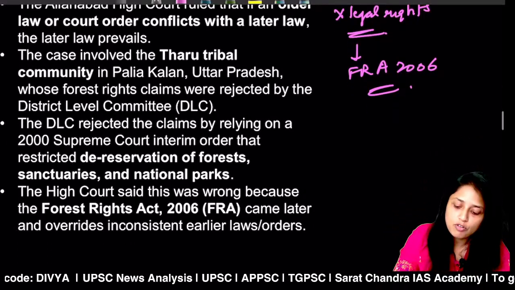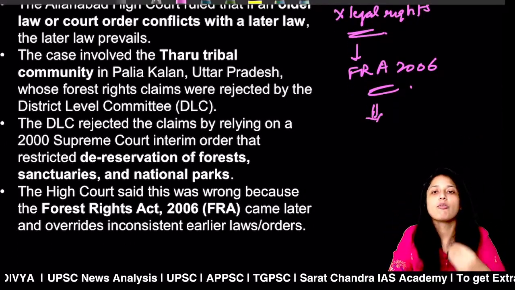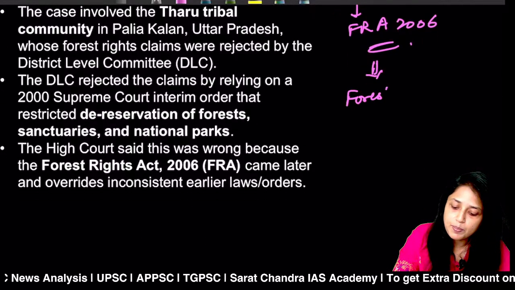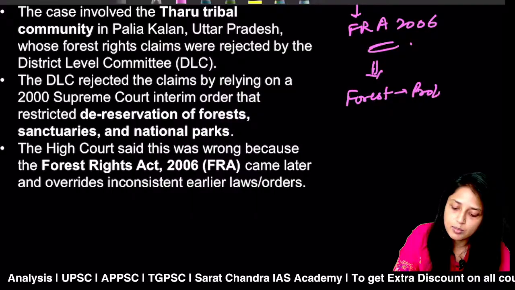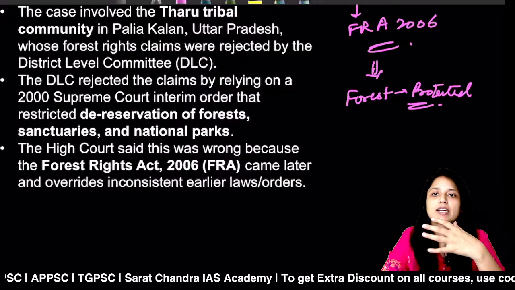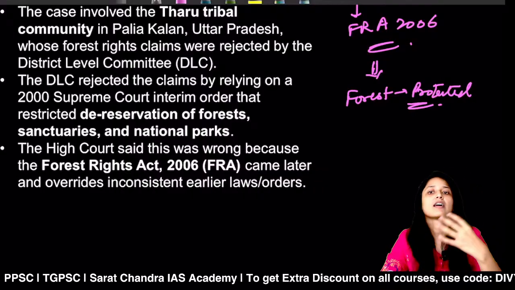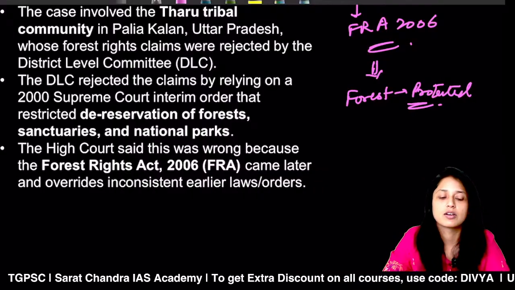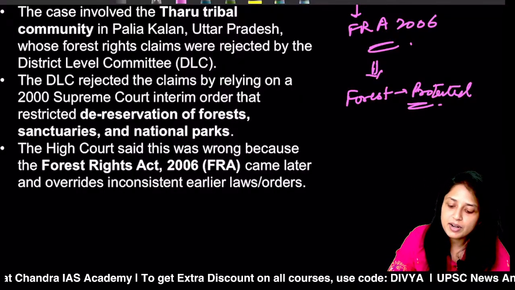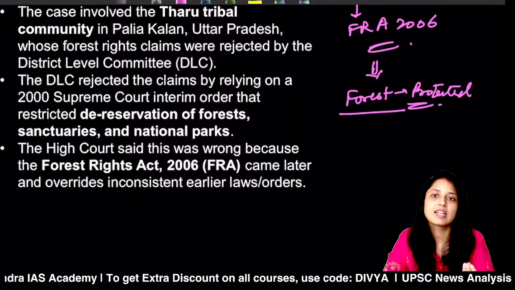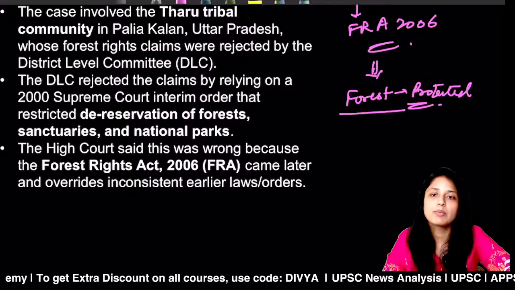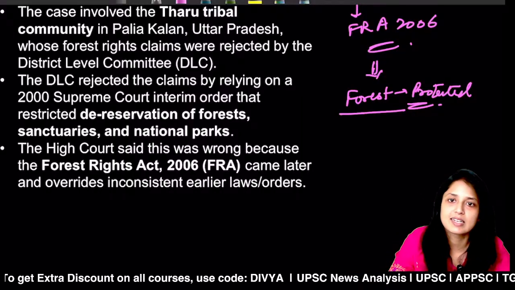Now, over a period of time, what happened? The government officials started saying that this forest is a part of a protected area. Protected area means the conserved area, protected for wildlife, like the Kanha Forest Reserve, or the Sariska Tiger Reserve. These are the protected areas. So government officials started saying that this particular area is a protected area, that means you cannot claim any right on this land.